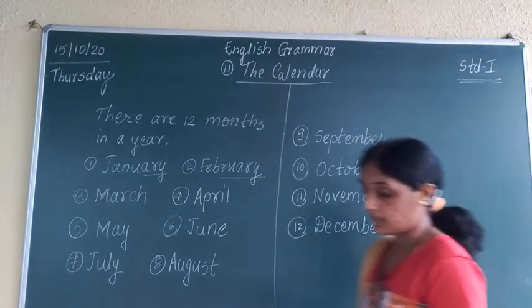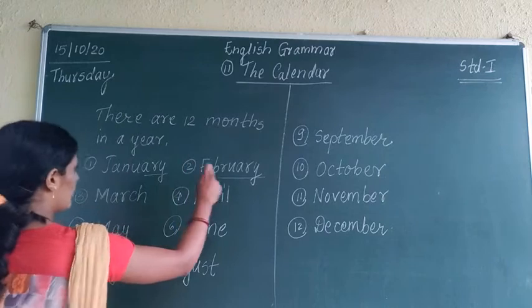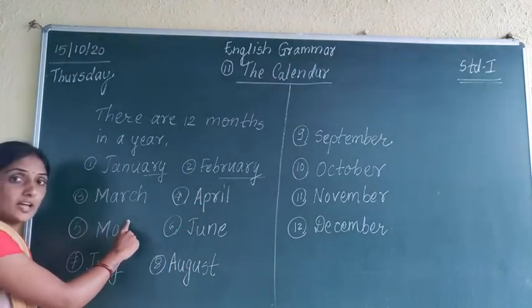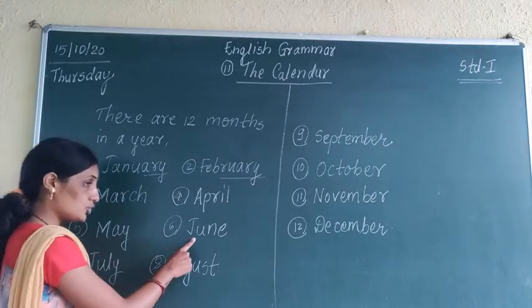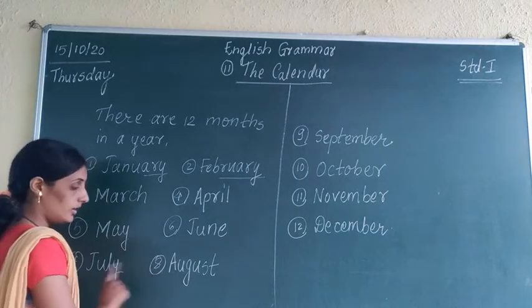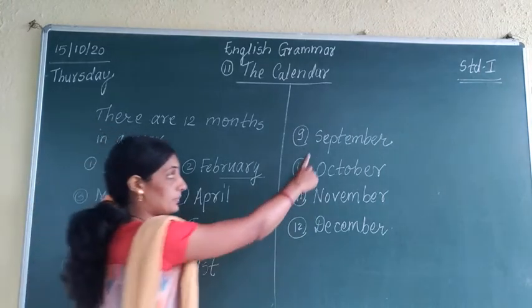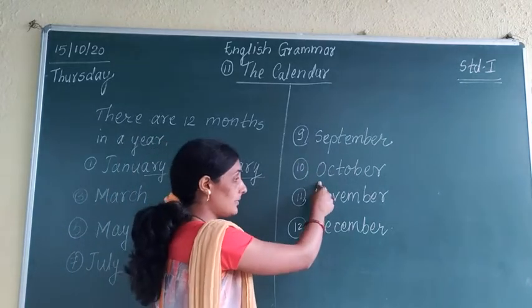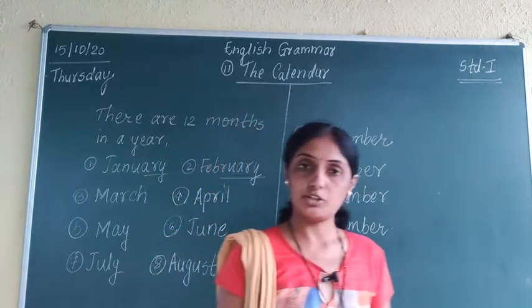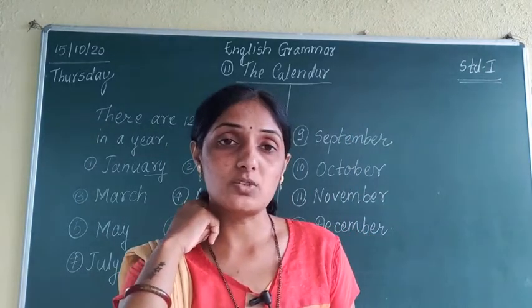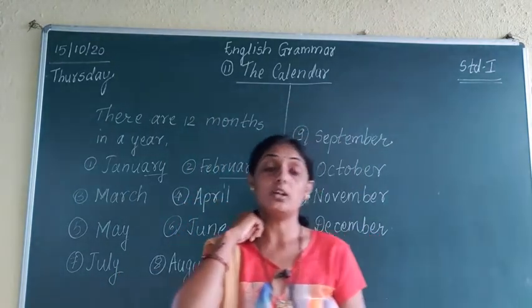We'll pronounce it again. January, February, March, April, May, June, July, August, September, October, November and December. Have you understood? In this way we have studied how many months of the year? We have studied 12 months of the year.